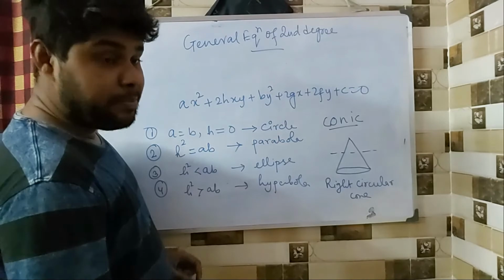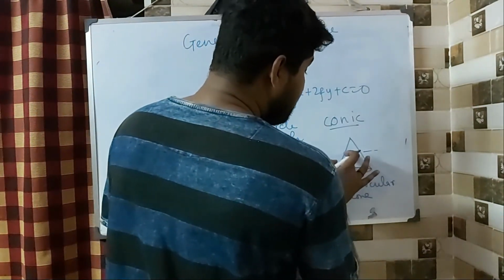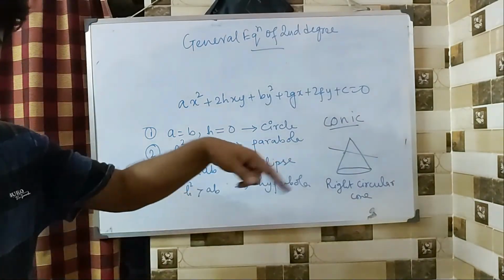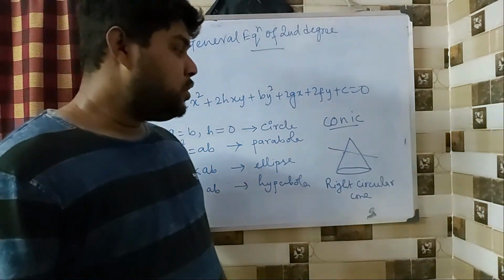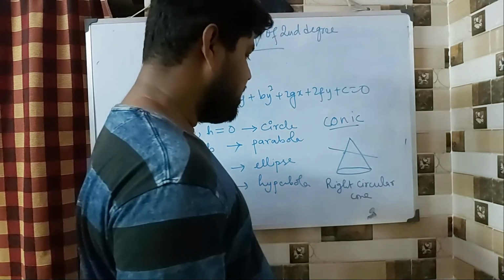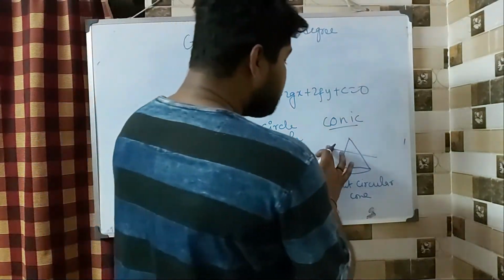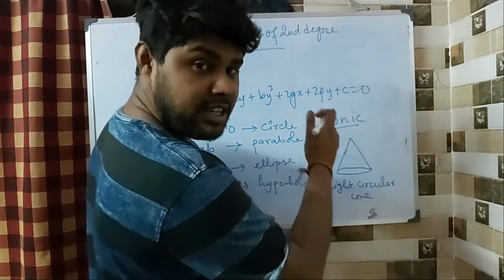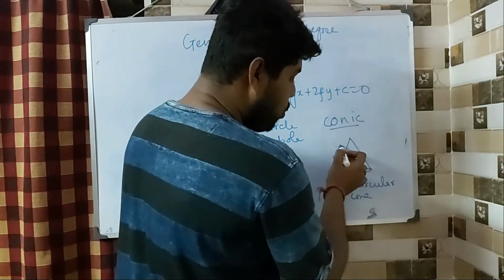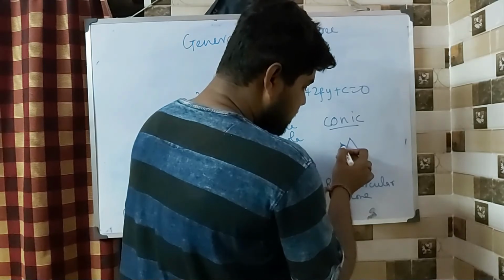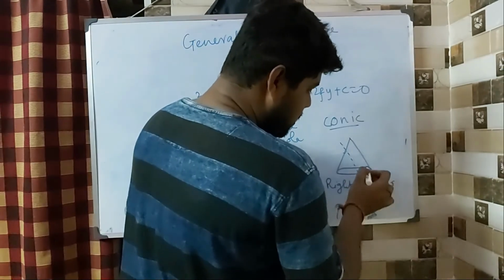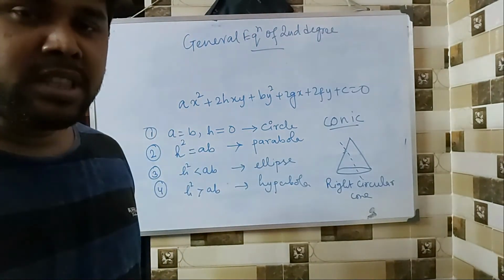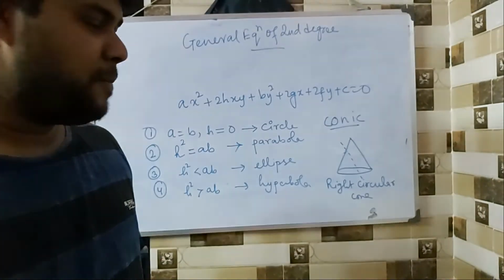If I do not cut parallelly, instead of this parallel cut, if I cut it something like this, obliquely, any other way, then I am going to end up with an ellipse. If I am cutting it parallel to the slant height of the cone, so say something like this, then I am going to come up with a parabola.